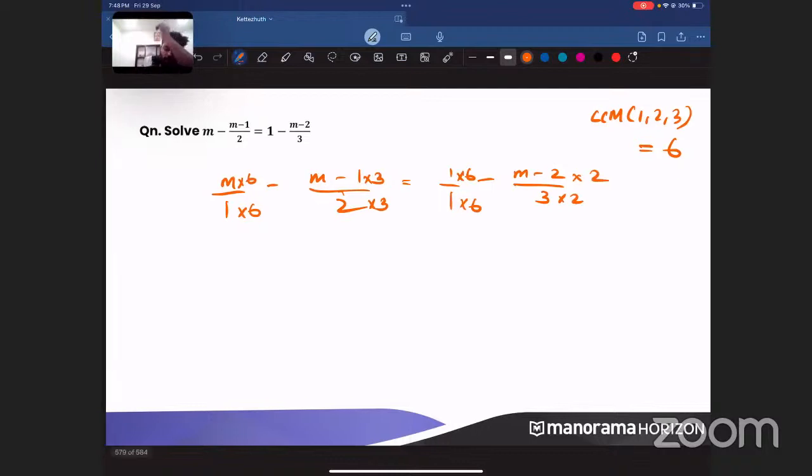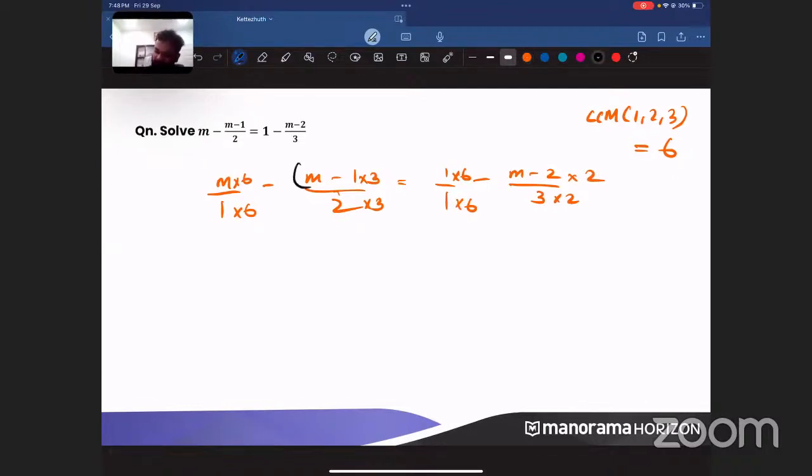Okay. Now, when you look at these terms, there are 2 terms. So put a bracket. Here also put a bracket. Putting a bracket is very important. When you have more than one term, when you have negative numbers, put brackets. Putting a bracket will make your calculation easy and you will get the answers correctly. If you do not put the bracket or do not put the negative sign correctly, your answer will be wrong.